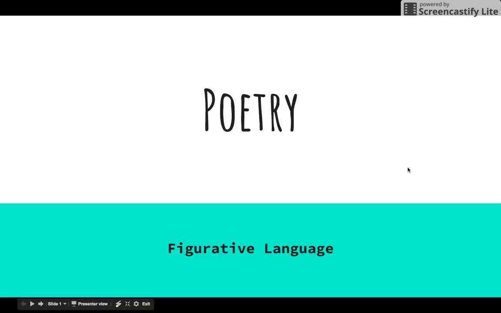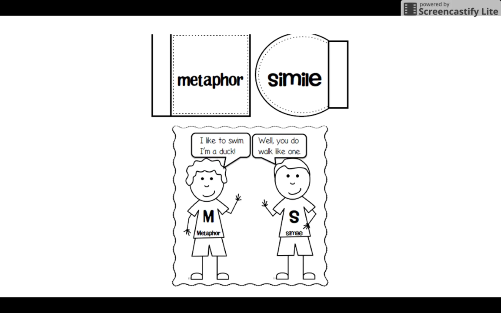Today we're going to review some of the figurative language that is often used in poetry. The first two types of figurative language we're going to talk about are simile and metaphor. We're really just reviewing these. We've talked about them so much this year, but we are going to review them again. So with a metaphor, you're not using the word like or as. You are comparing two things and you're saying one is the other.